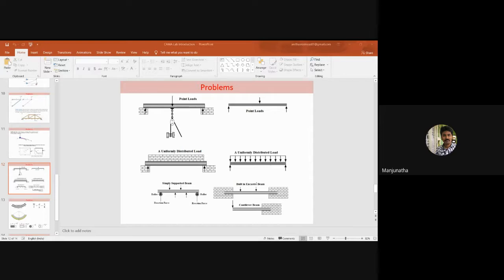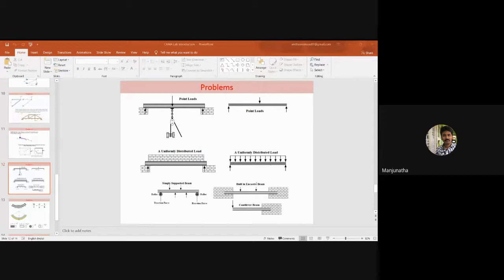Do you remember the cross sections? Yes, sir. That is how we need to recollect the concept in an easier way. I am explaining this from the interview point of view also.